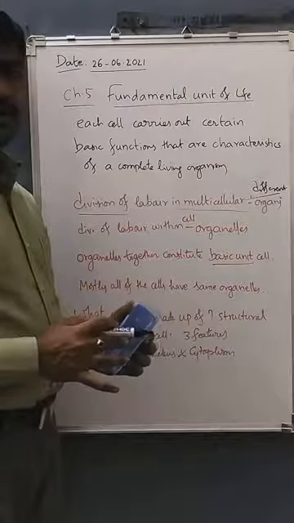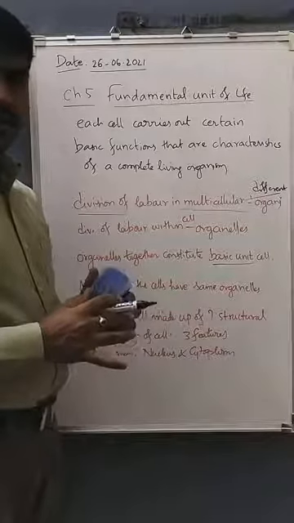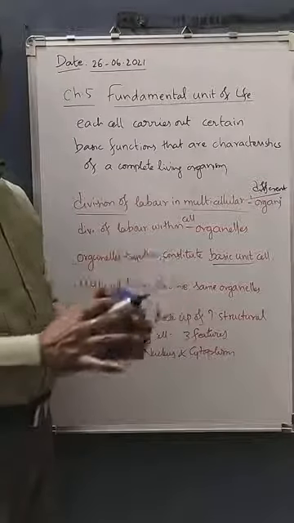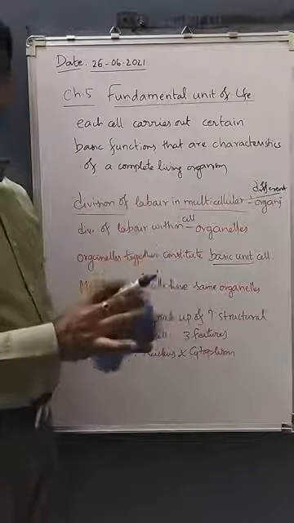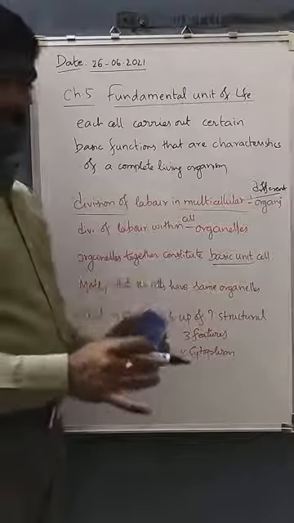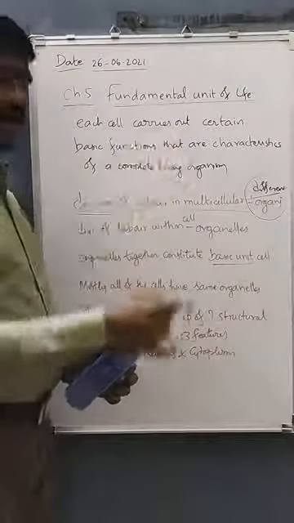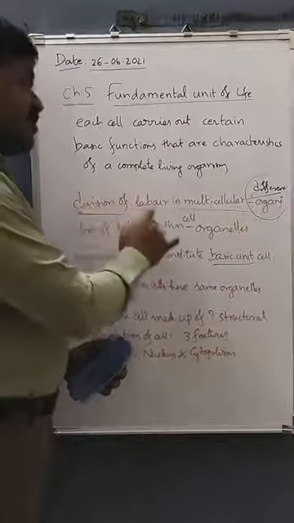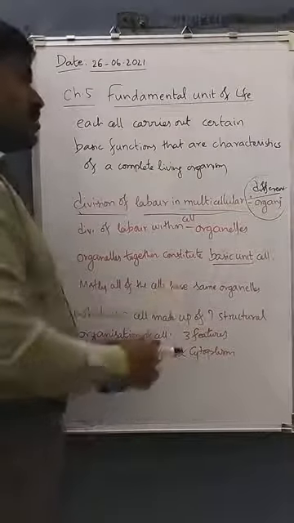What is division of labor? Dividing the functions or work among different units or different functional components. The functional components in multicellular organisms are different organs. So division of labor in multicellular organisms is achieved by having different organs.